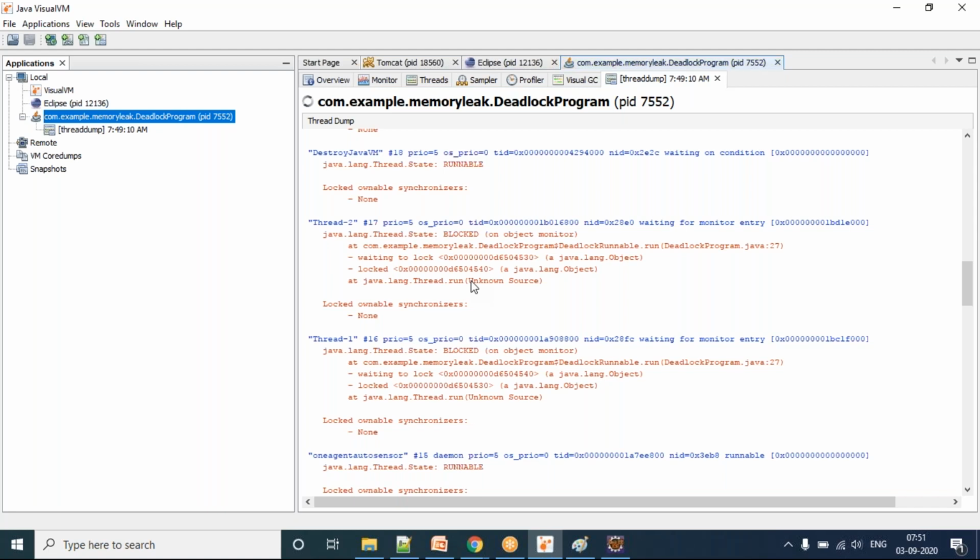It may be jstack, jcmd, JConsole, JVisualVM, whatever. We'll try to understand whatever the possible ways you can do a thread dump. Usually four to five methods are available for heap dump and thread dump. I will do that during the course journey soon.